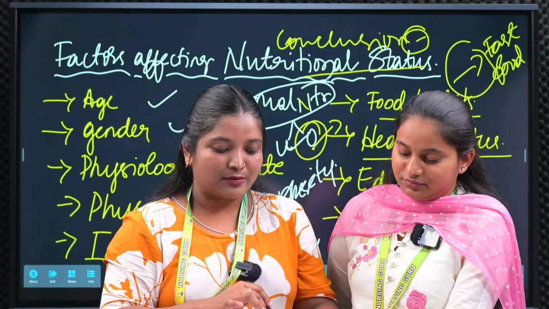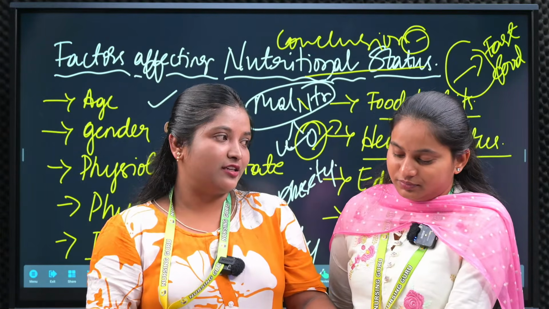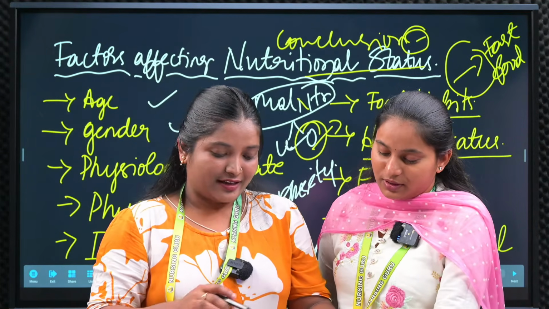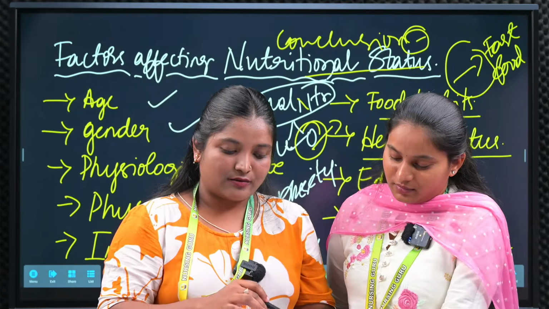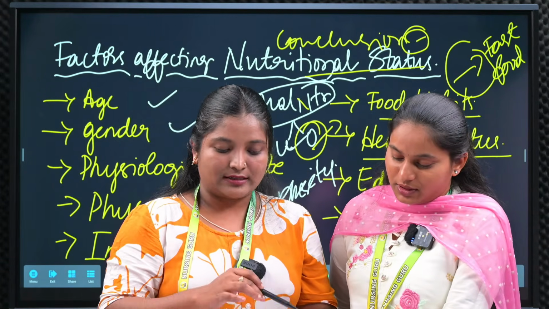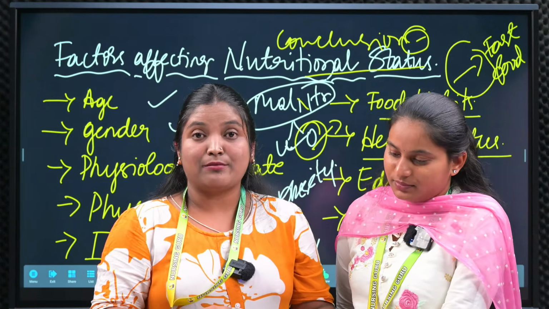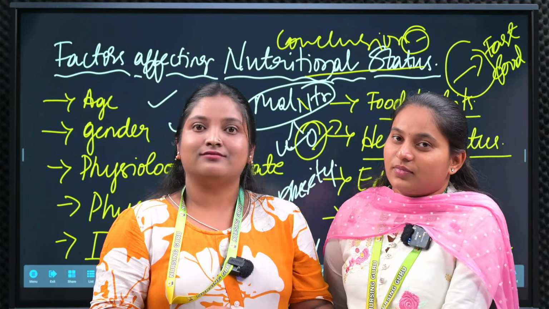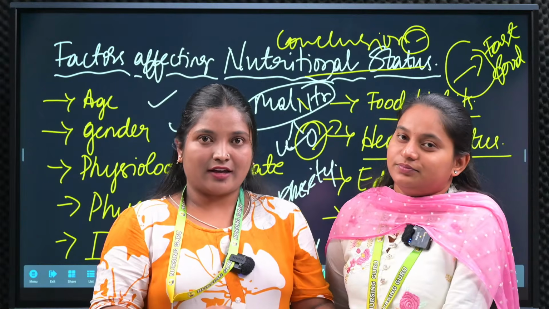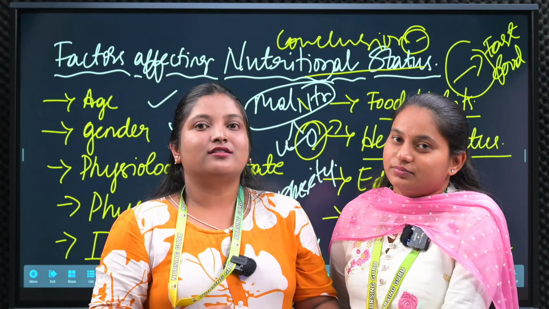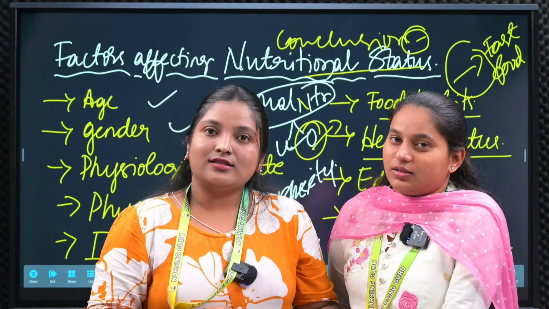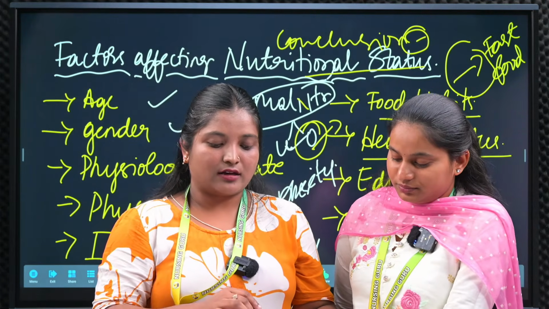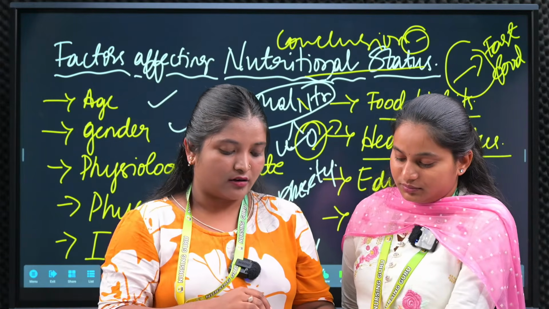Next one, vitamin C deficiency, which is scurvy. Next one is pellagra. This is very important. Calcium deficiency, obesity, hyperkalemia. Hyper means an increased level of potassium in the blood and body fluids, which will cause hyperkalemia. Next one is scurvy, which means vitamin C deficiency disorder.